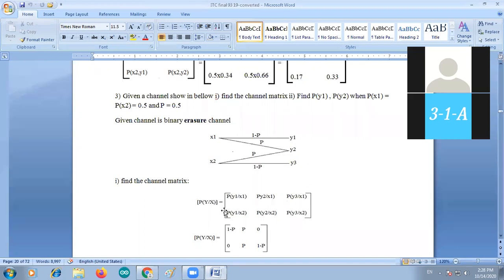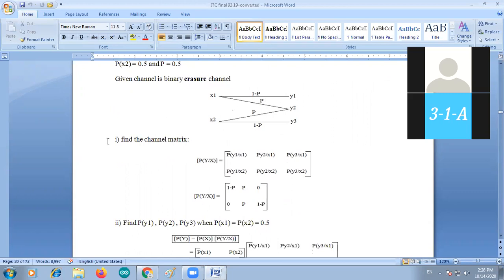Two rows. So now the first element is, what is the connection between X1, Y1? What is the probability? It is 1 minus P. What is the connection between Y2 by X1? The probability is P. What is the connection between X1, Y3? There is no connection. That's why it is 0.